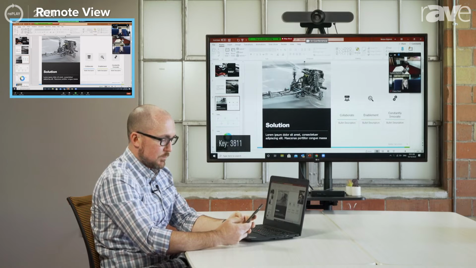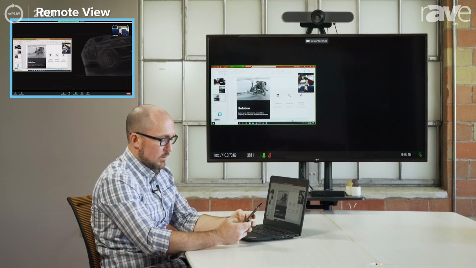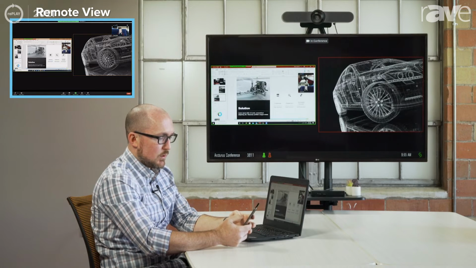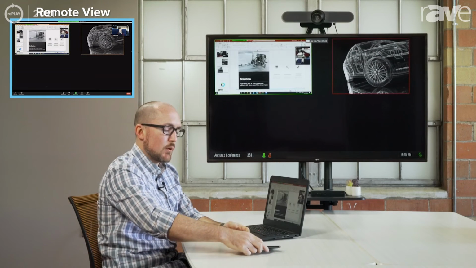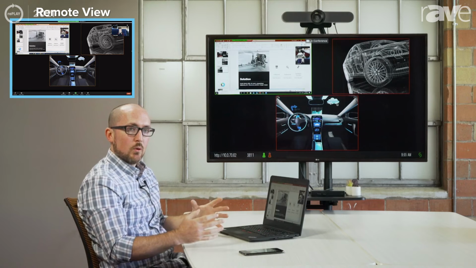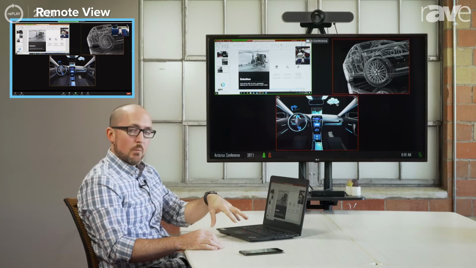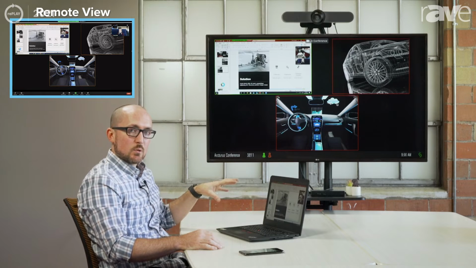So I'll share a couple additional images from this phone. And with Solstice, all of this is now being shared out to the remote participant. So we've got 3 content sources from multiple users being shared into the session. And for the first time ever, the remote participant can see all of these content sources at once.